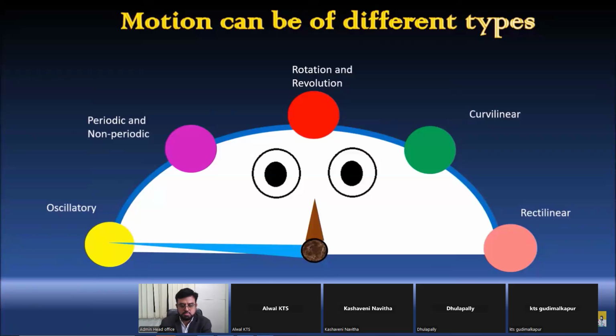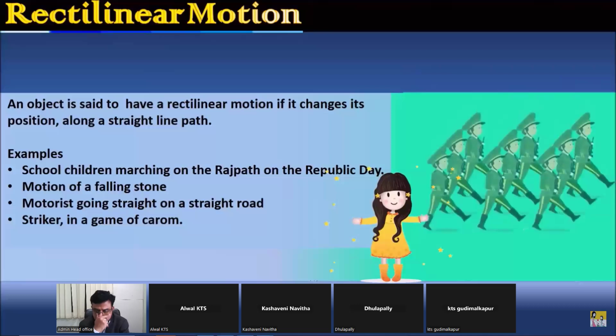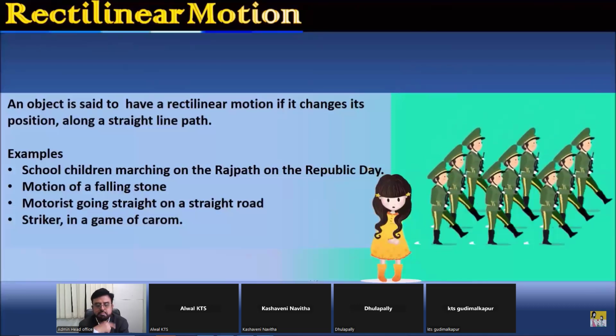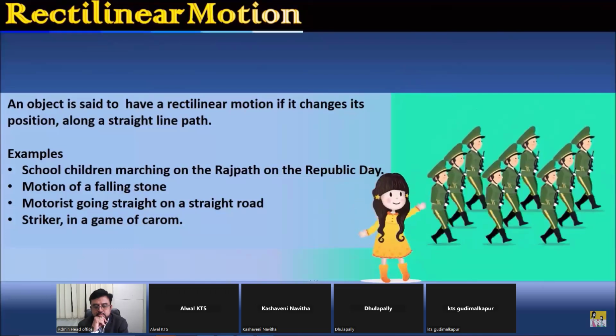I begin with rectilinear motion. An object is said to have a rectilinear motion if the changes in its position are all along a straight line path. Straight line. See these examples. Marching. School children marching on the Rajpath on the Republic Day.